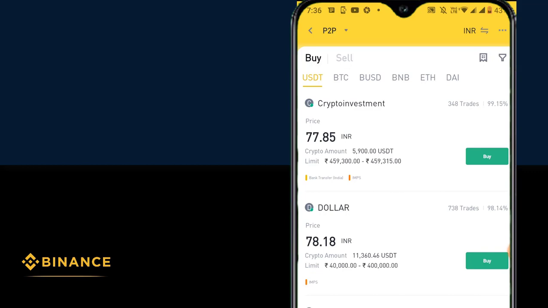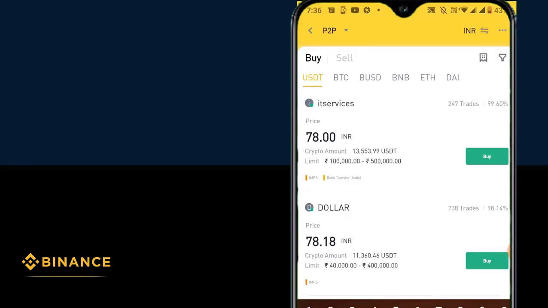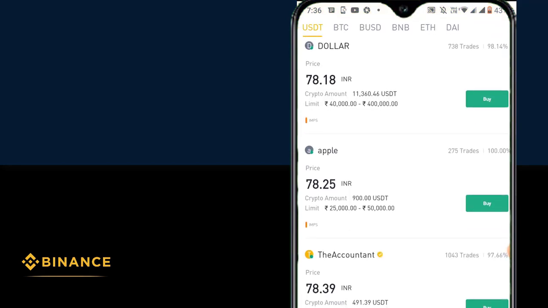Before we start P2P trading, the first thing you need to do is change your currency. In my case, it is INR. At the top you can see it's written INR. In your case, it is probably Chinese yen or some other currency, so you need to change it. Tap into it and select INR. I can simply type in INR, or you can scroll down and select the Indian currency. Once you set up INR, you will be able to see Indian sellers who are willing to sell their cryptocurrencies.